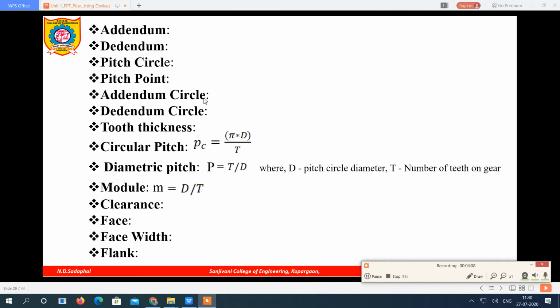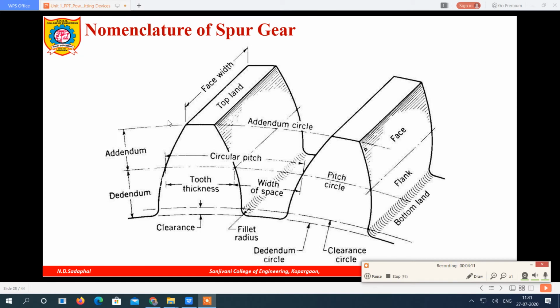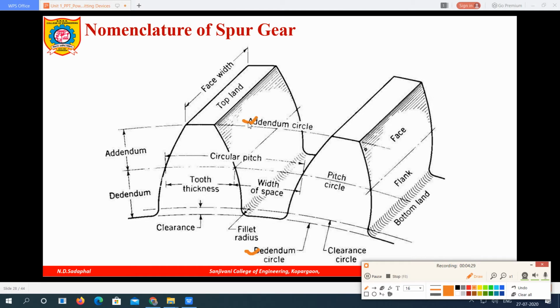So what is the addendum circle? The circle passing from the addendum, or top of the teeth, is called the addendum circle. The circle passing from the bottom of the teeth, also called the root of the teeth, is called the dedendum circle. So this is the addendum circle, this is the dedendum circle.